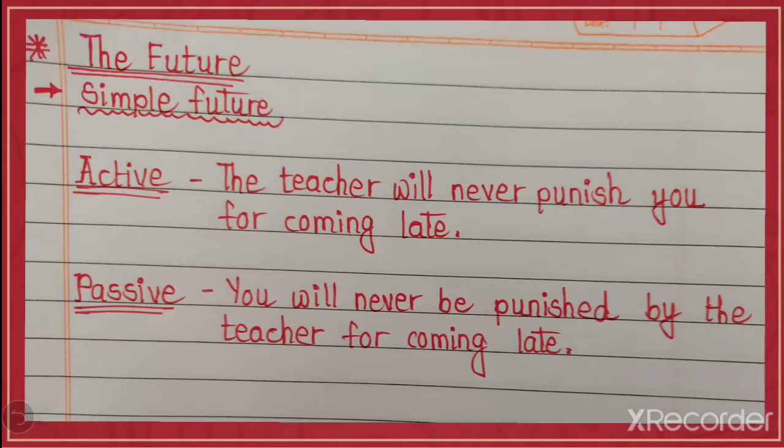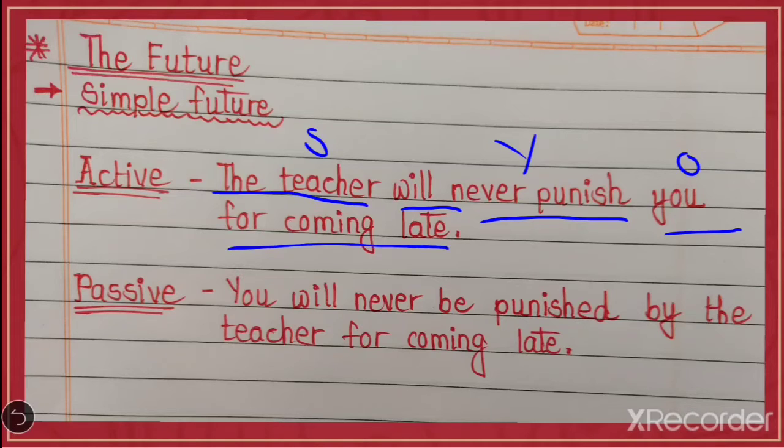Now what's the subject in this sentence? The teacher is the subject. Will never punish, will punish, this is the verb. You is an object. For coming late is an extra phrase. So here, for coming late is not an object. So students, don't be confused here. You is the object. For coming late is an extra phrase.